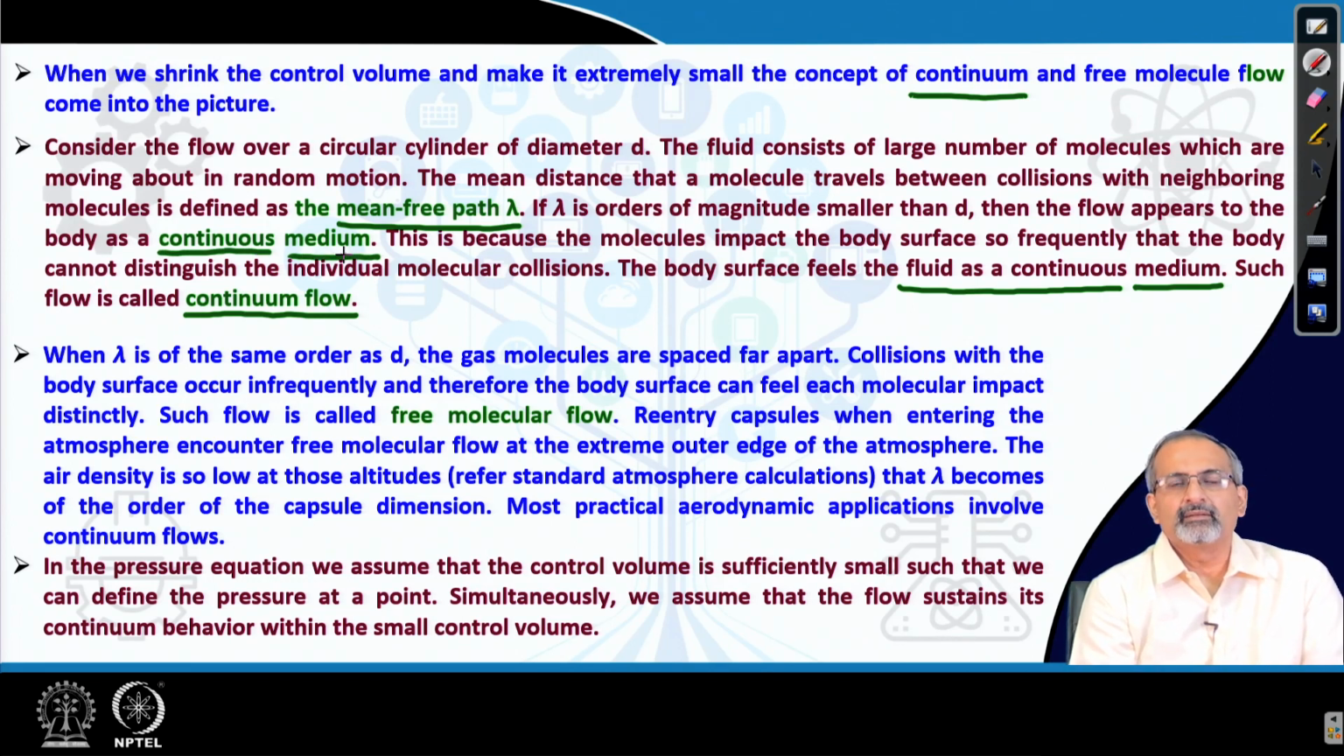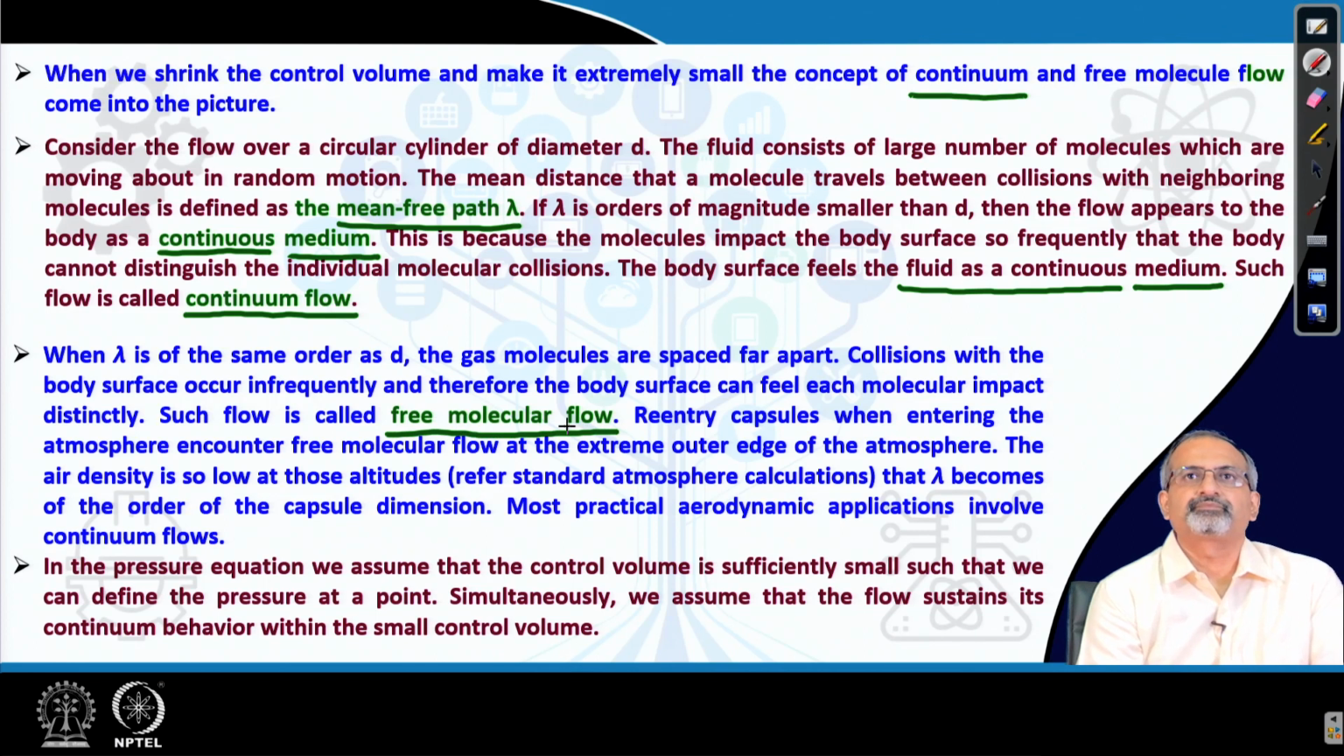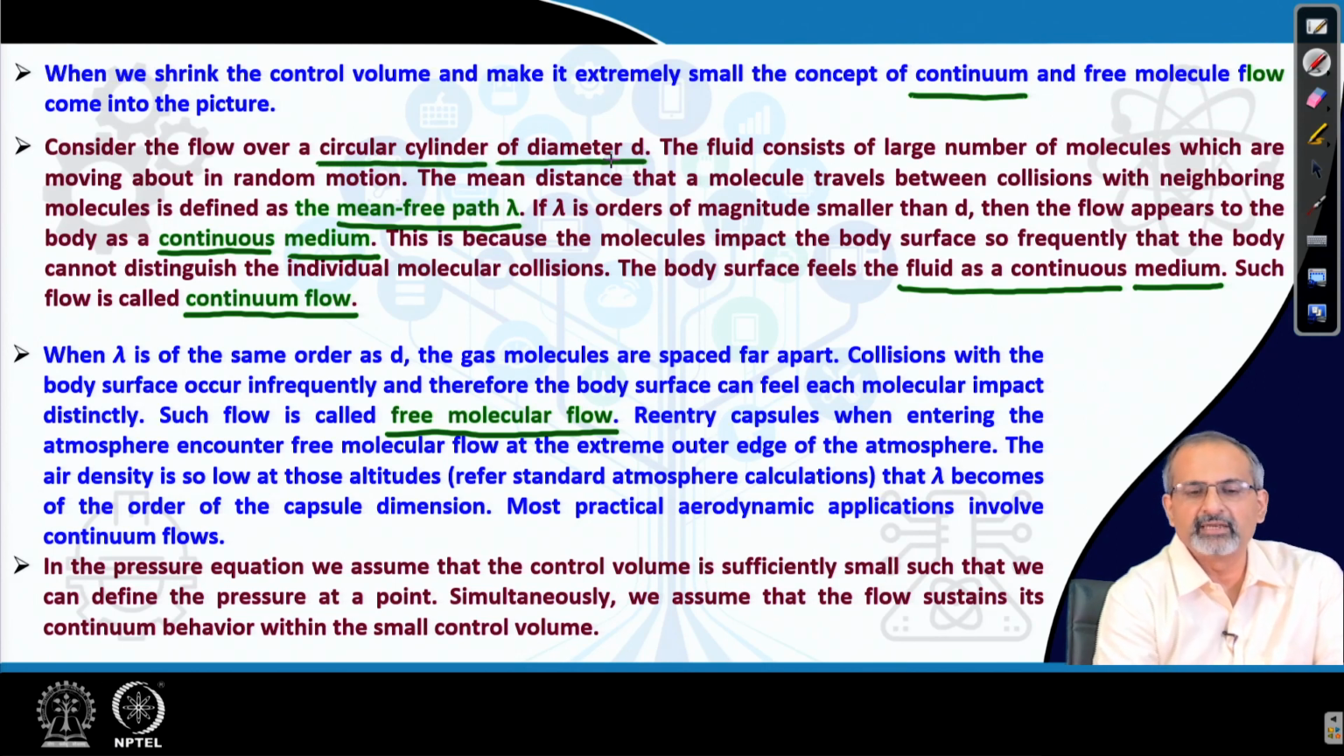Now, when this mean free path is of the same dimension as the body itself, then we have the so called free molecular flow. So, here we have talked about introducing a small cylinder of diameter d into the flow and looking at whether the pressure felt by that cylinder is very abrupt, very discontinuous, or it behaves in a continuous manner.